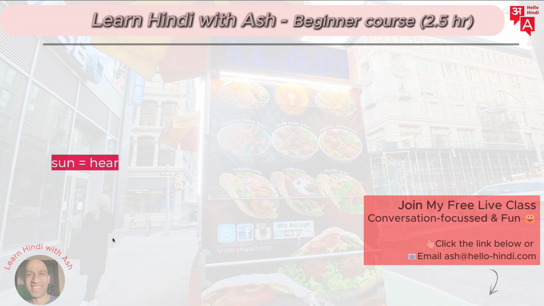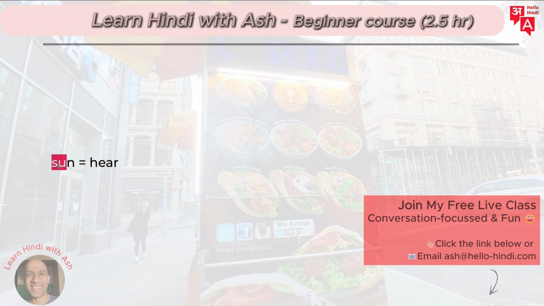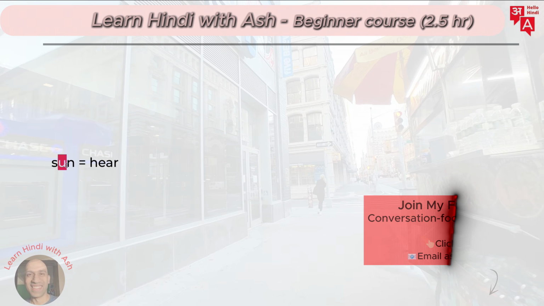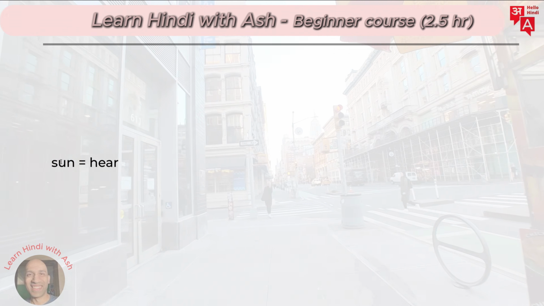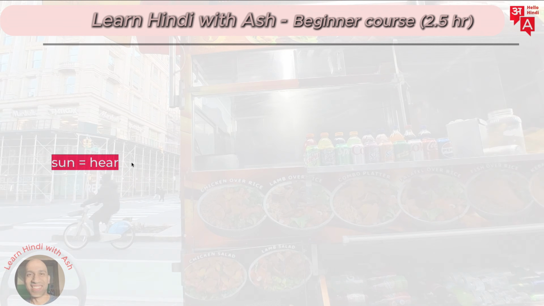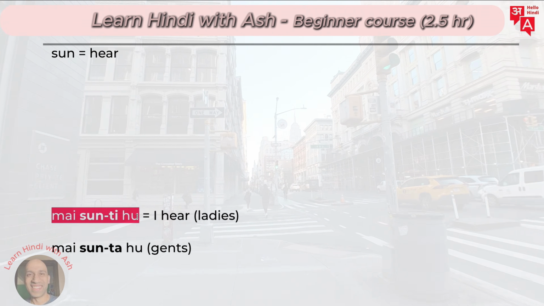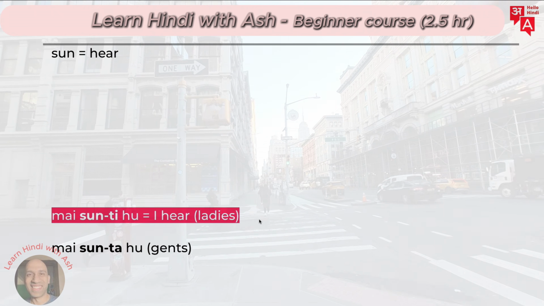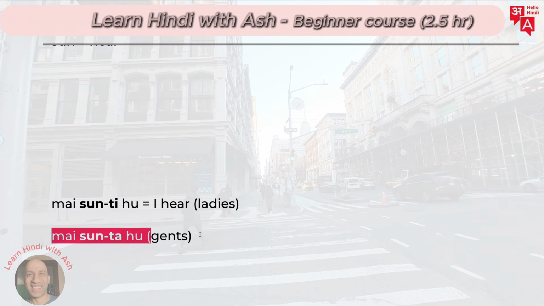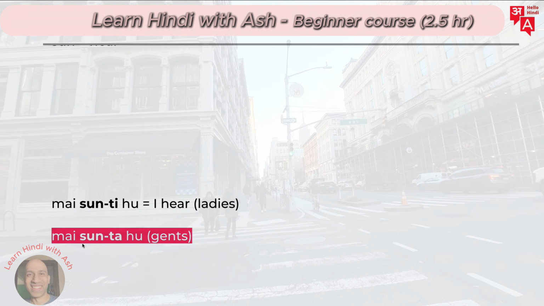Remember, the spelling of Hindi is also important. This is not sun. This U, when you write it, we usually use the U sound. So sun. मैं सुनती हूँ. Right? So sun means here. So here it is. मैं सुनती हूँ means I hear. That's for ladies. And then मैं सुनता हूँ means I hear for men.